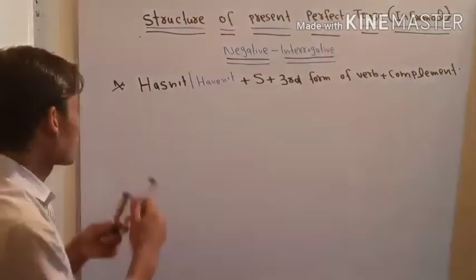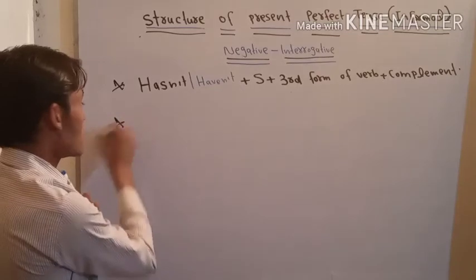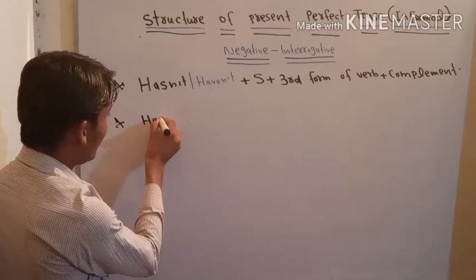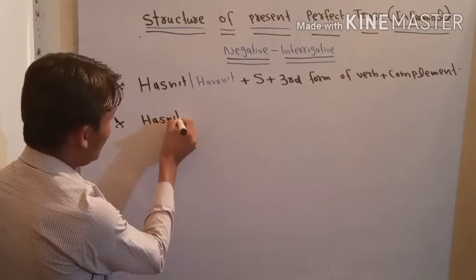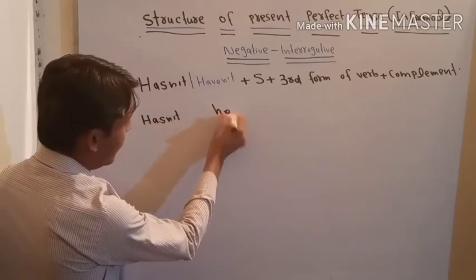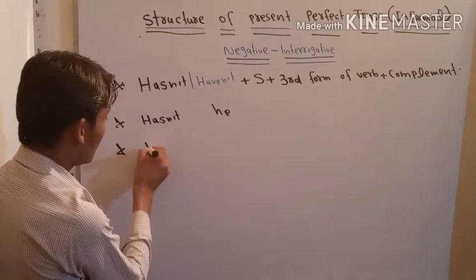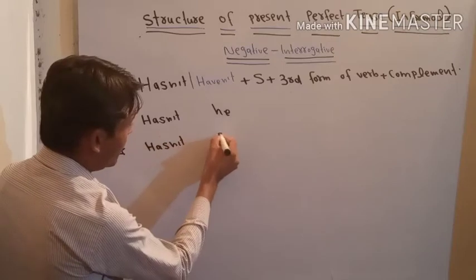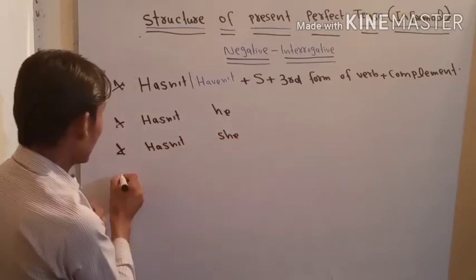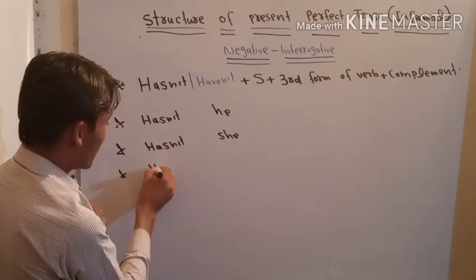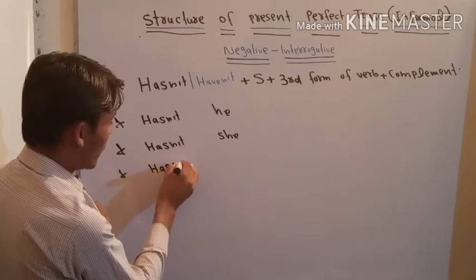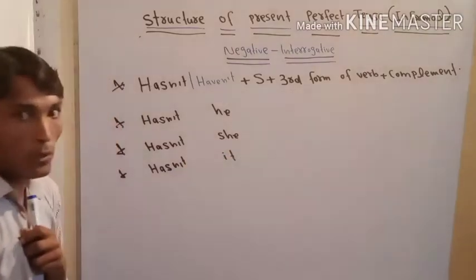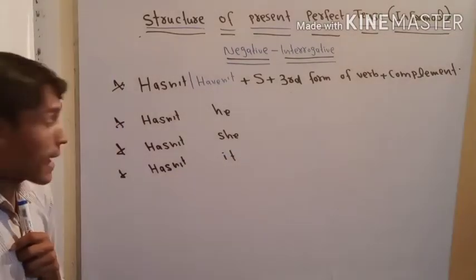So we can use hasn't before singular subject pronouns. For example, I say hasn't he, and we say hasn't she, and also with it, we can use hasn't. That is called hasn't it. And if we talk about the plural, we have to use haven't.